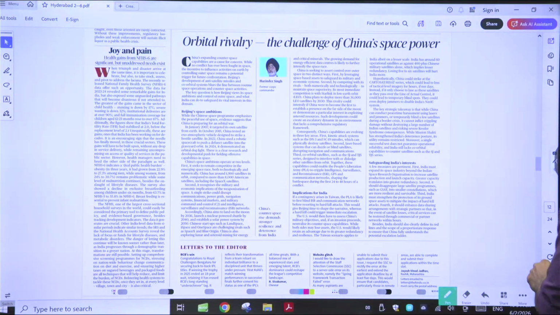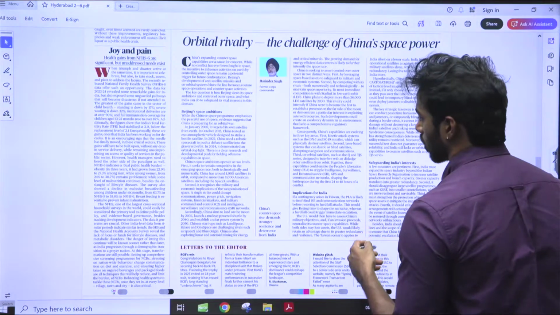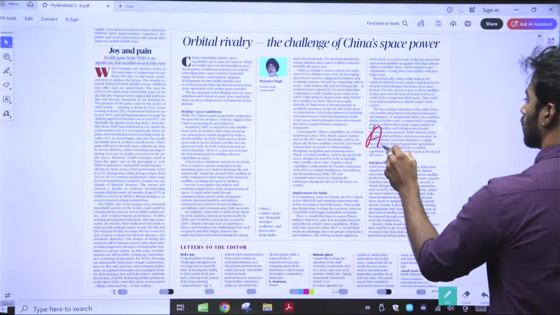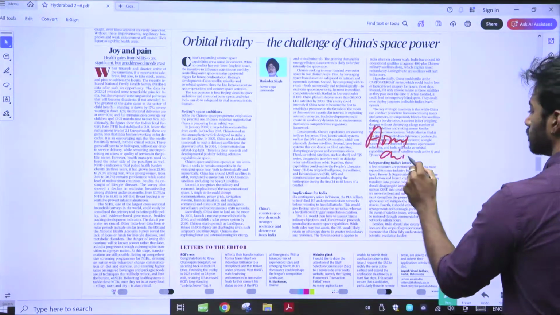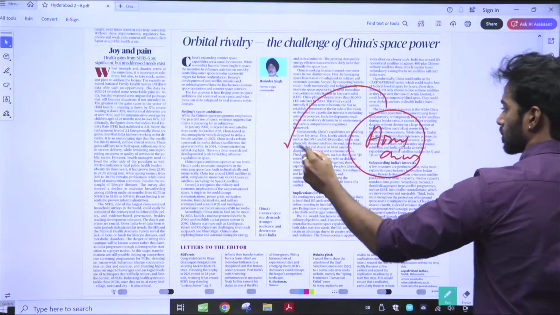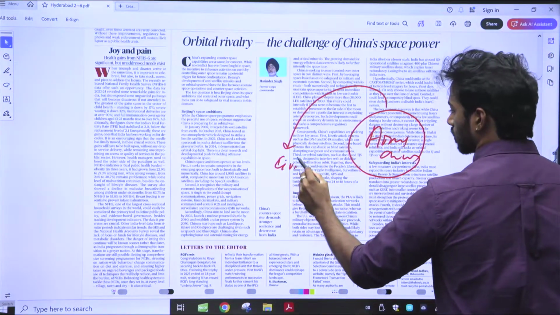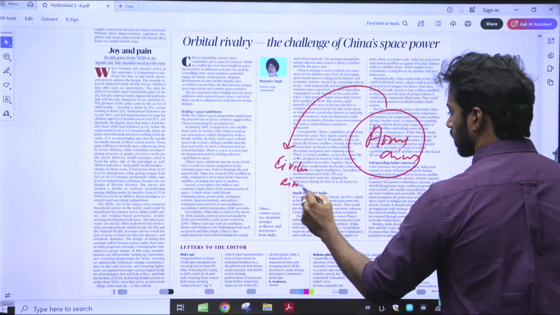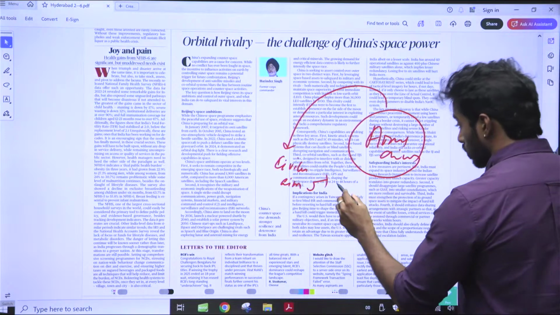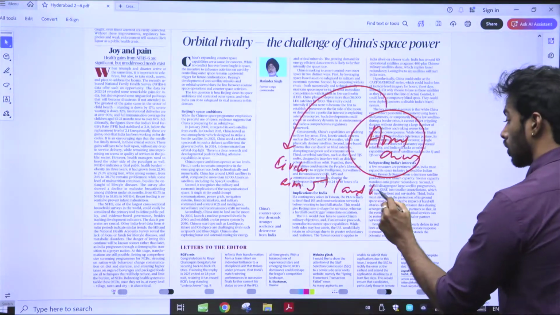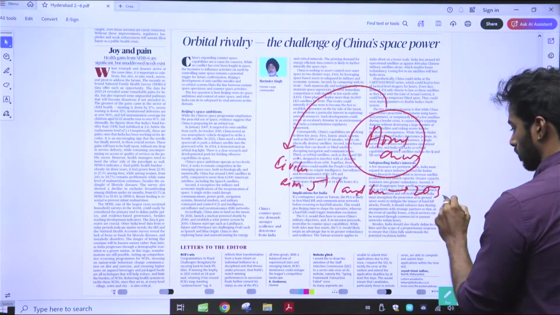Now, what are the aims? This particular editorial is talking about the aims of China. The first aim of China is a civilian aim, in which it's saying that it wants to land humans on the moon by 2036.